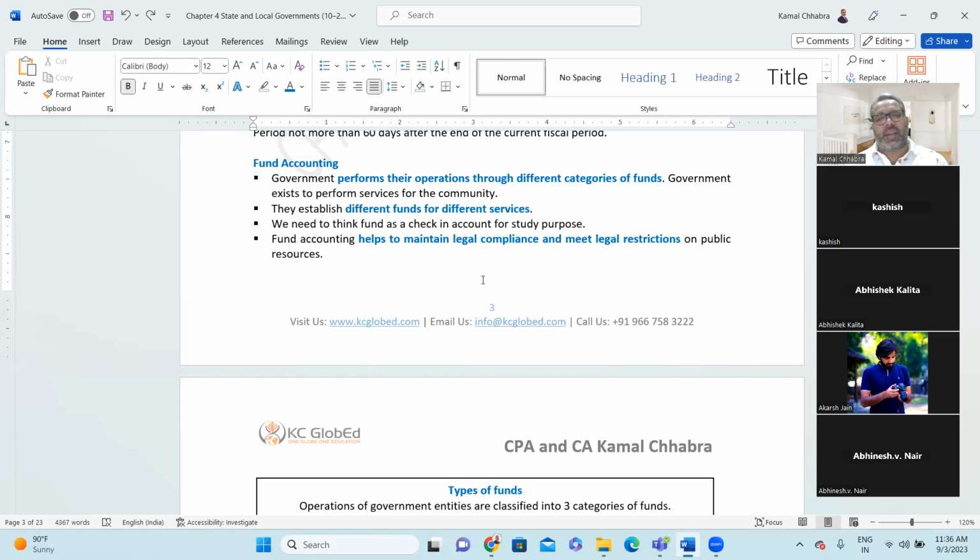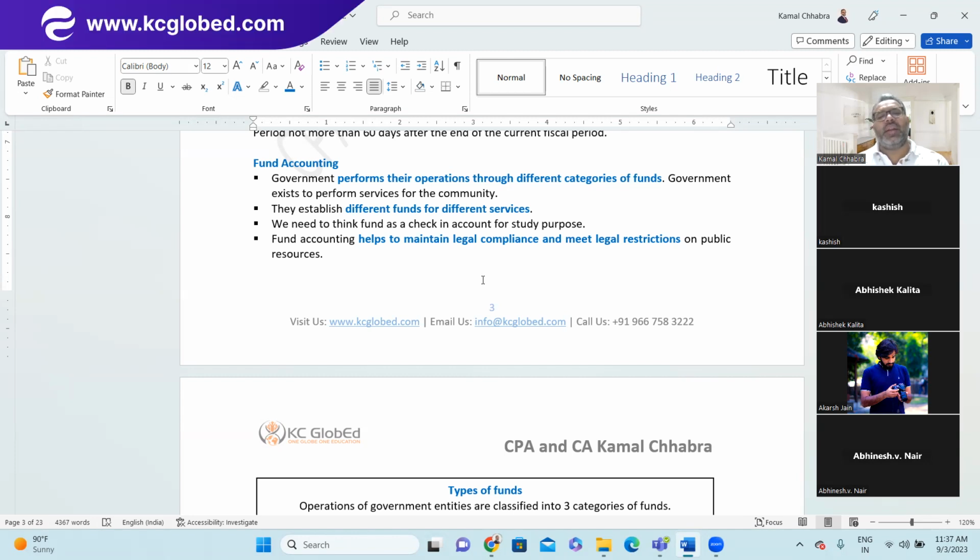Last one is that fund accounting helps to maintain legal compliance and meet the legal restrictions on public resources. As all this comes from public resources money, you are accountable to the public, right? So fund accounting actually helps in maintaining more and more legal compliance.